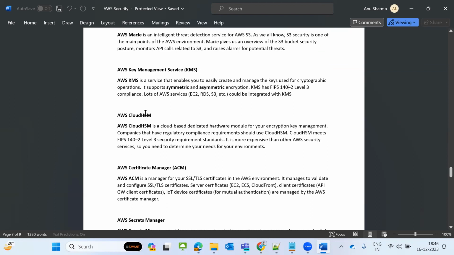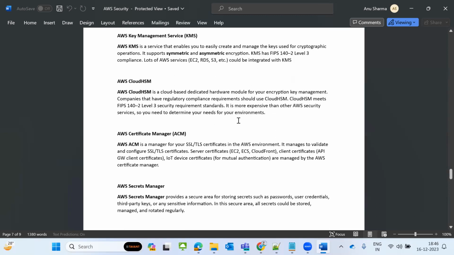One more is CloudHSM. This is a cloud-based dedicated hardware module for your encryption key management. It means you will get one type of box, a hardware box, and you will manage that. Your separate keys will be there. You manage your own keys. These own keys also follow FIPS 140-2 level 3. And when your box is open, only then your keys will work. You are able to see all your data transactions, everything. So this is one type of security, hardware-level security. Okay, this is called CloudHSM.